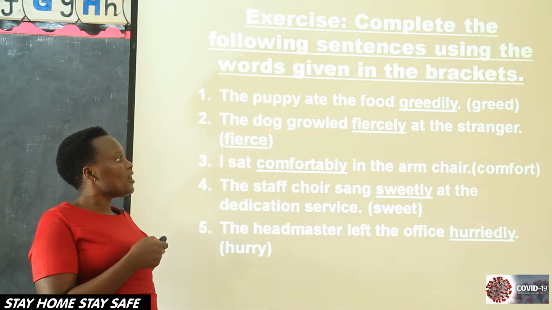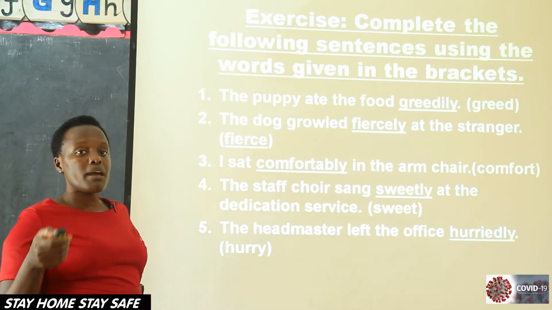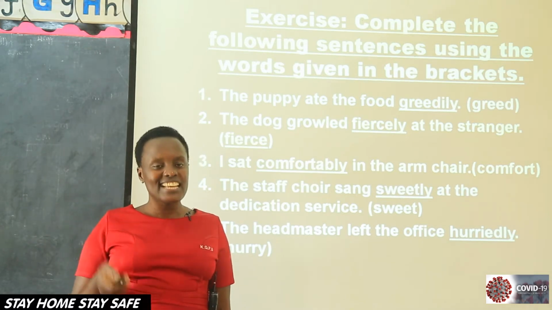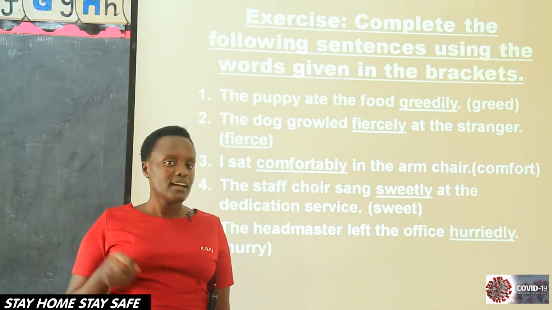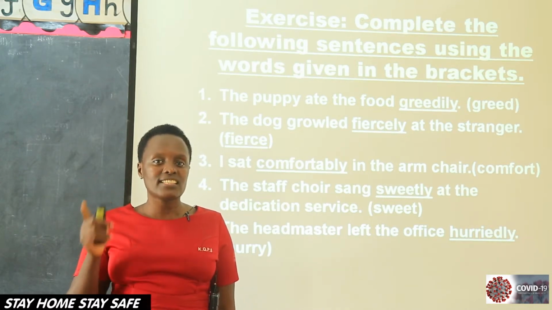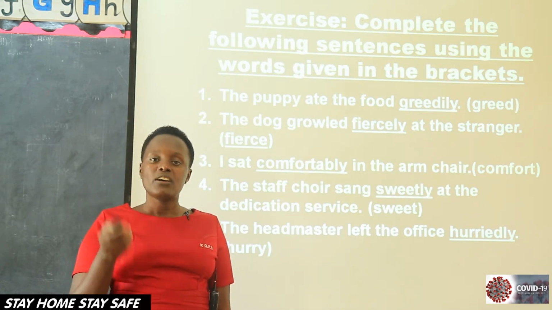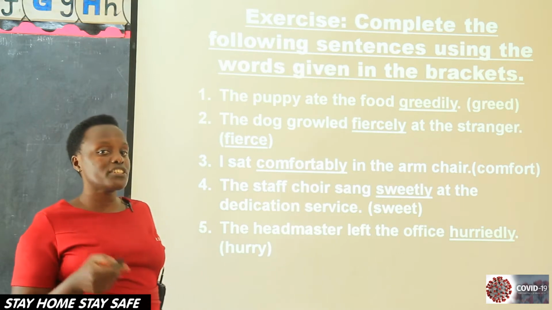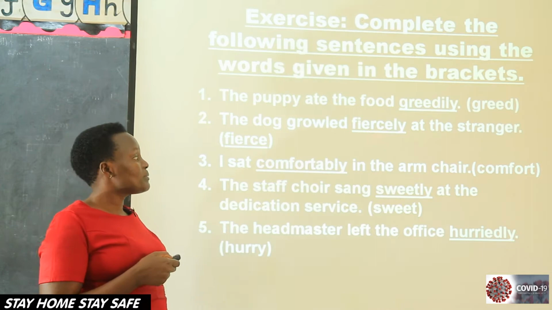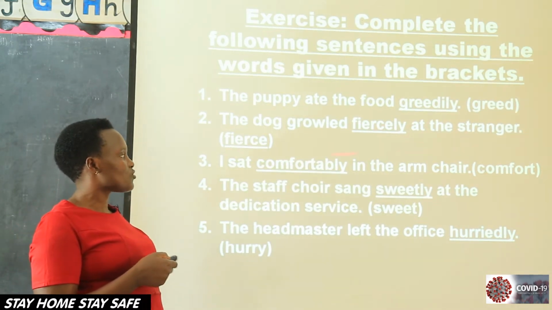Number 2, the dog growled dash at the stranger, fierce. So remember we said that adjectives which end in E, some drop, others don't drop. We only drop E if E is following letter L. If it is LE, we drop E. But here, we don't have L. Therefore, we are going to remain with E. So we simply add L, Y. We said, the dog growled fiercely at the stranger.